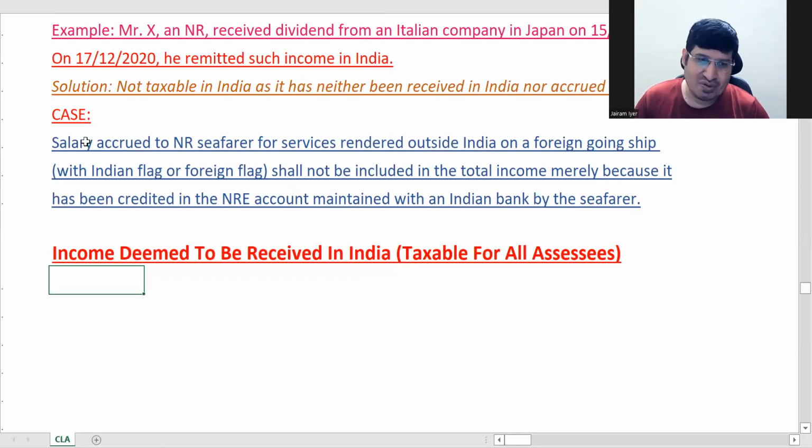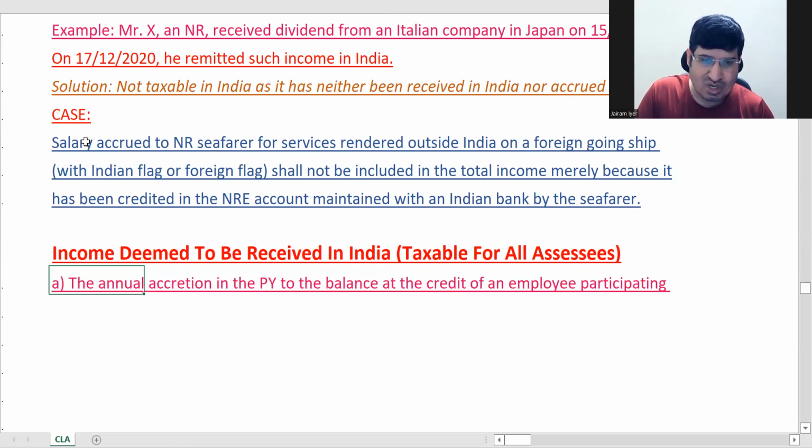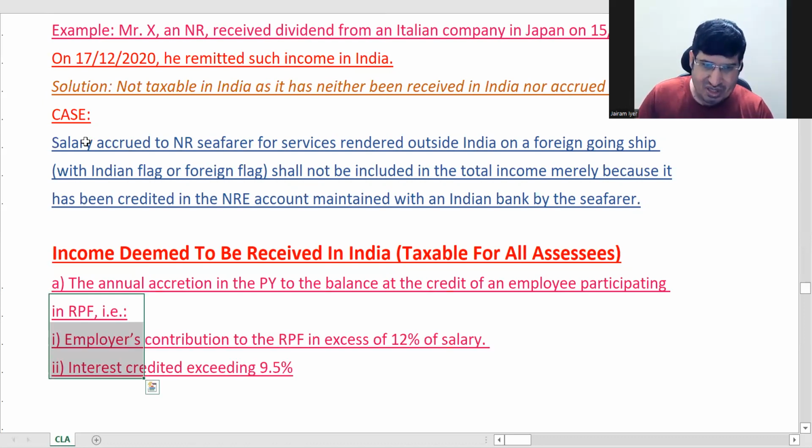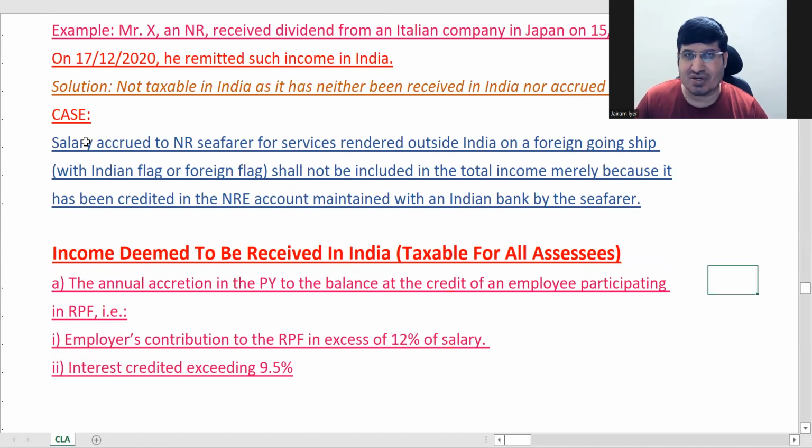Now, what are the things which will come? The first thing is provident fund. We will talk about provident fund in detail in the salaries chapter, where we have a full section on it. I'll only tell you the main points here.